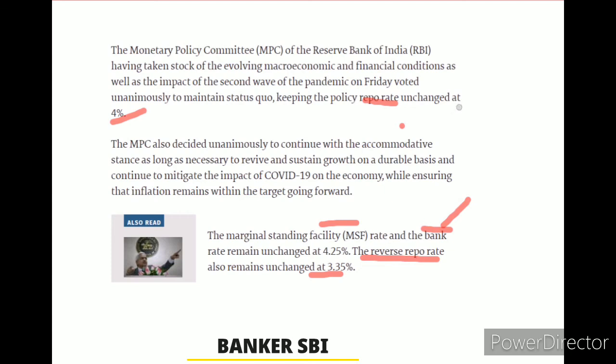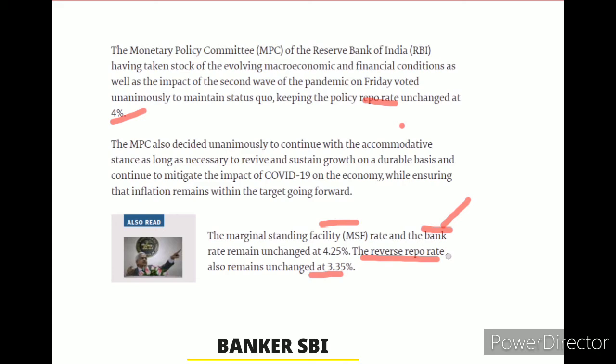You understand, right? What is CRR, cash reserve ratio? The present CRR rate is 4%. What is SLR, statutory liquid ratio, in the form of securities and gold? That rate is 18%. What is the reverse repo rate? Reverse repo rate means banks deposit excess amount with RBI.